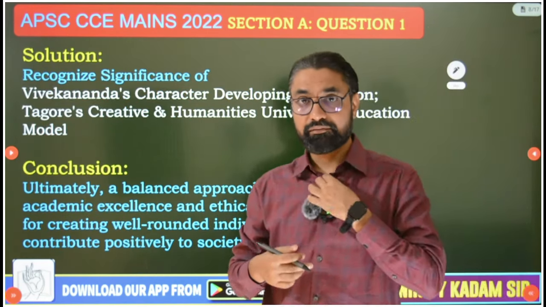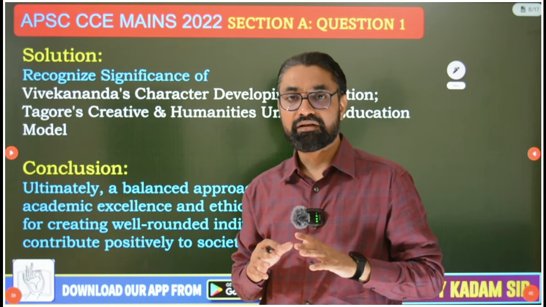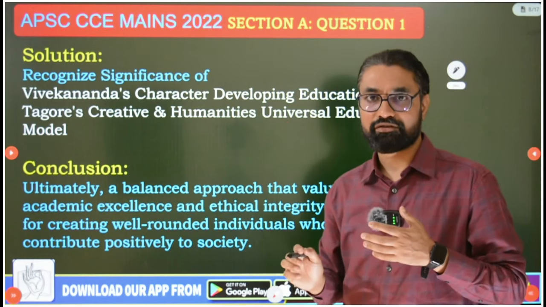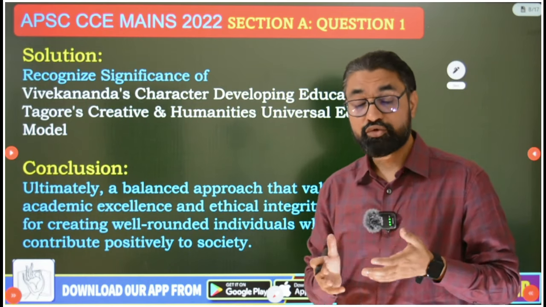So before concluding, write one line में solution. What can we do with this issue? Okay, and so recognize the significance of this in your answer. What to do with this issue?